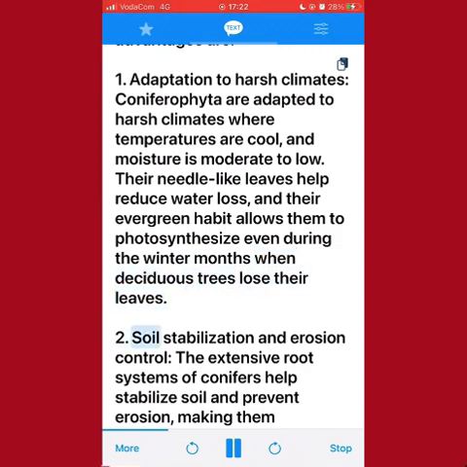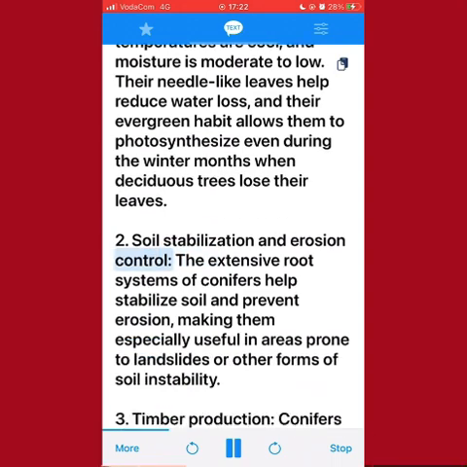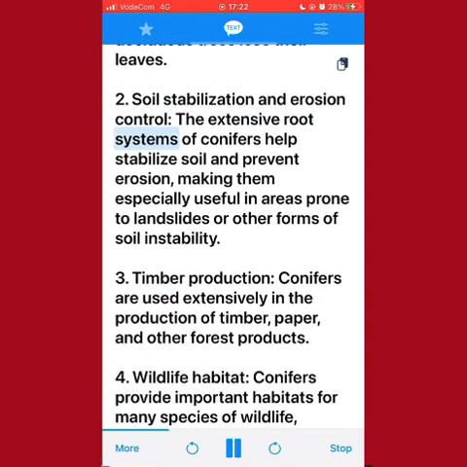2. Soil stabilization and erosion control. The extensive root systems of conifers help stabilize soil and prevent erosion, making them especially useful in areas prone to landslides or other forms of soil instability. 3. Timber production. Conifers are used extensively in the production of timber, paper, and other forest products.